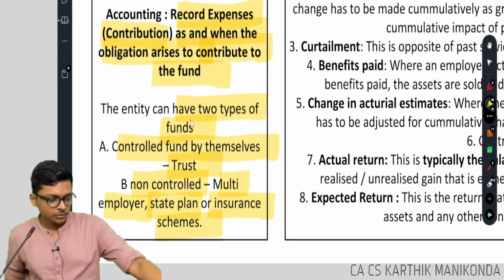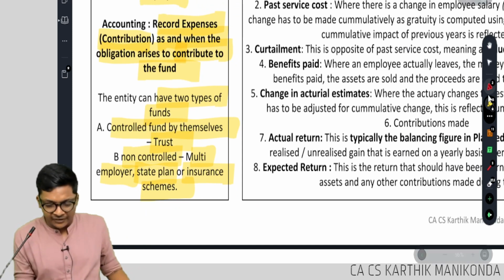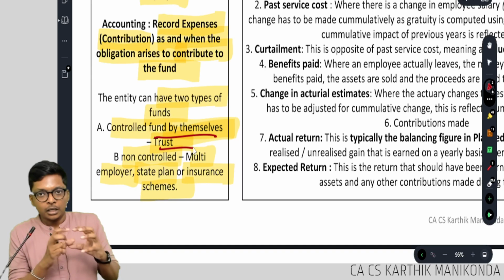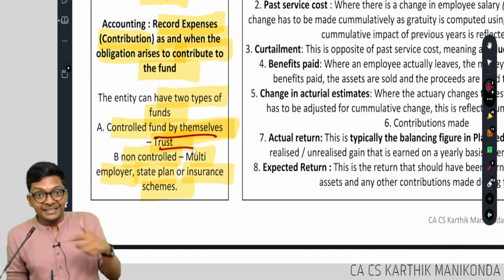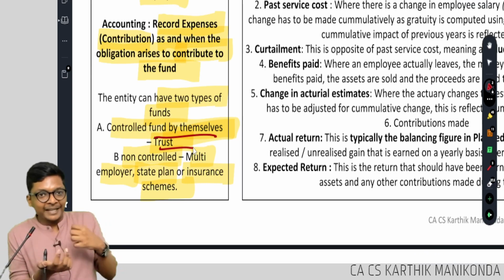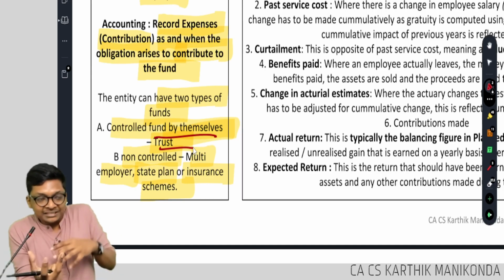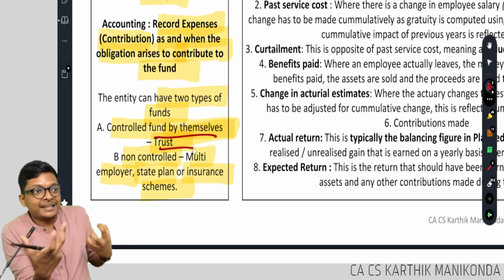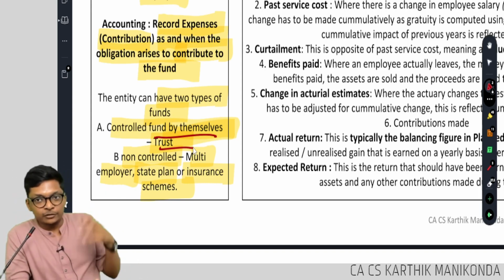Now, meaning, sir, you're saying the fund is controlled by the entity themselves, sir. Meaning, some other separate legal entity. Some other separate legal entity, guys. Are you following? In the example I told you, Tata and Tata Trust are the same. Imagine Tata Motors, Tata Trust, two separate legal entities. Then it will come here. Two separate legal entities will come here, even though it's the same group.